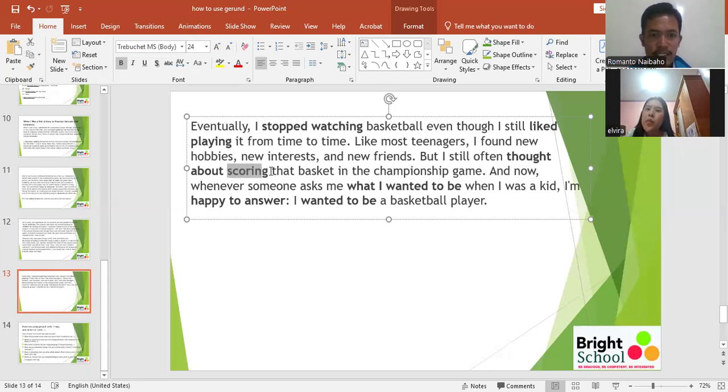But this one cannot be changed, because this is a preposition. It should be followed by a gerund. But I still often thought about scoring the basket in the championship game.